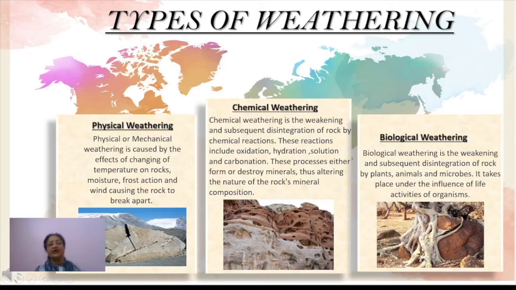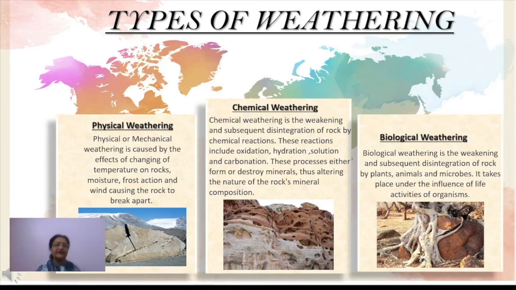The next thing we have to discuss is the types of weathering. The three major types are, number one, physical or mechanical weathering, number two, chemical weathering, and number three, biological weathering. Now what is physical or mechanical weathering?